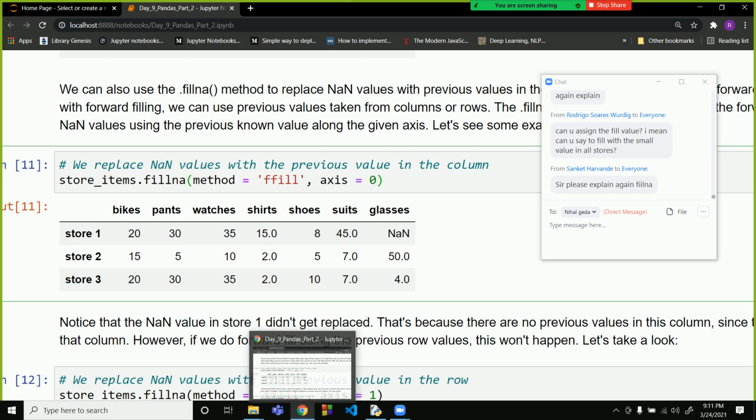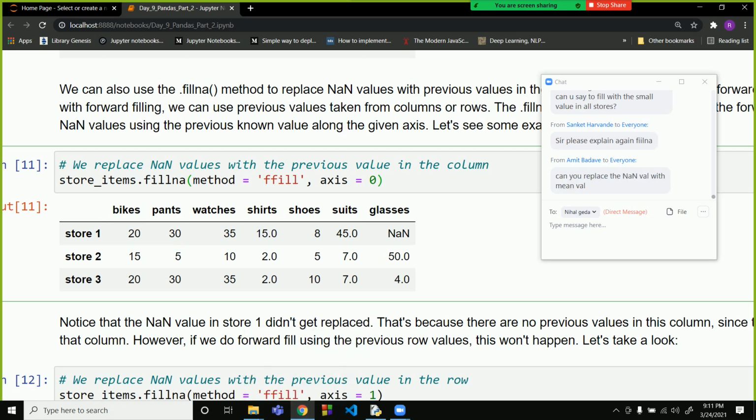For theory purposes, yes, we can replace the nan values with the mean value, we can replace it with anything we want.